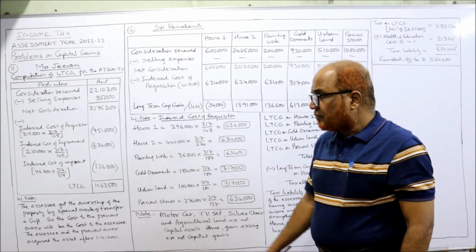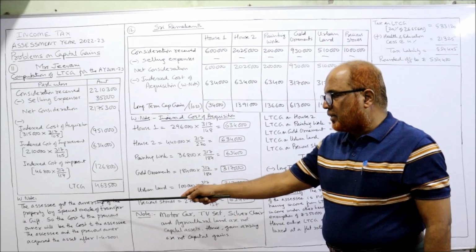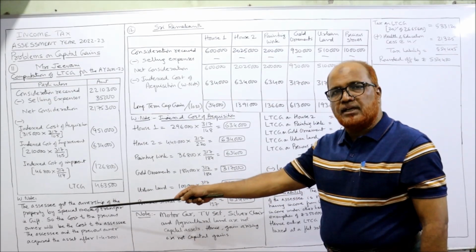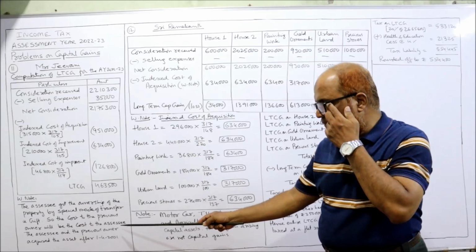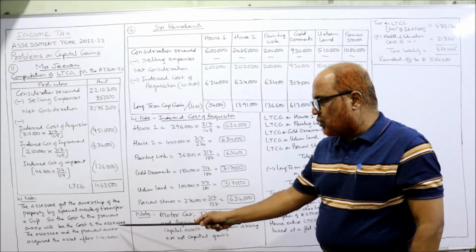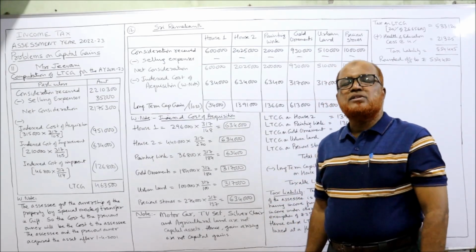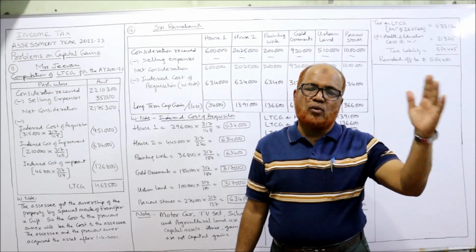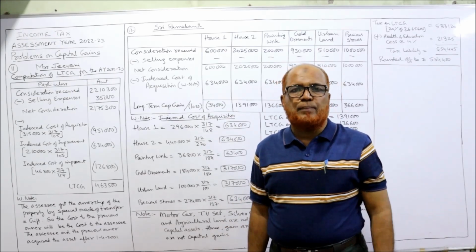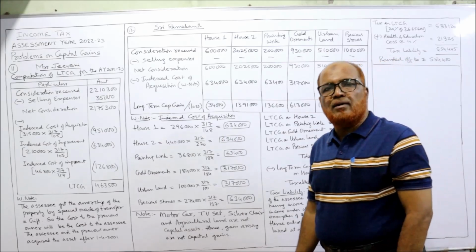Jeevani. So here in the working note you should write down, the assessee got the ownership of the property by special mode of transfer, that is gift. So the cost to the previous owner will be the cost to the assessee. The assessee and the previous owner acquired the asset after 1/4/2001. That means we are not concerned with FMV. If the property was purchased before 1/4/2001, then FMV will apply. Here no FMV. That's all. This is the end of problem number 11.